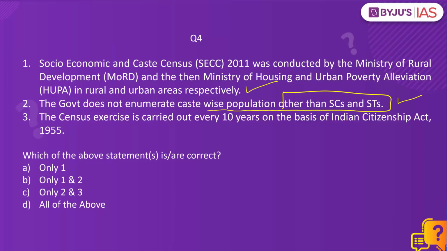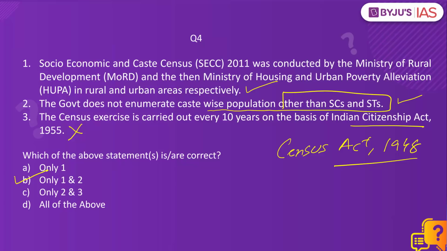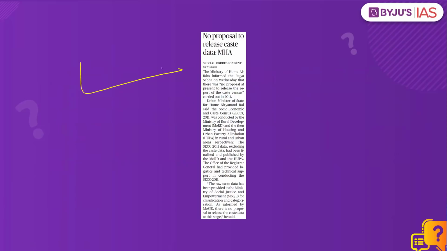The census exercise is carried out every 10 years on the basis of Indian Citizenship Act of 1955. No. Census is carried out after every 10 years, but not on the basis of the Indian Citizenship Act, but based on the Census Act of 1948. So statement 3 is incorrect. B, 1 and 2 is the right answer. What is the context? This is today's The Hindu newspaper. No proposal to release caste data, says Ministry of Home Affairs.